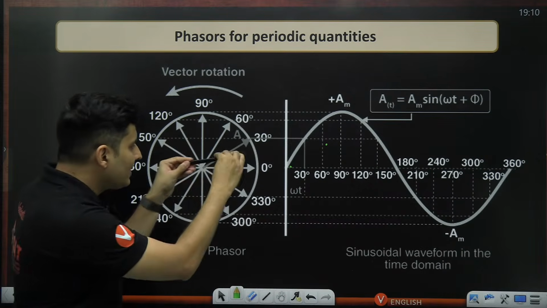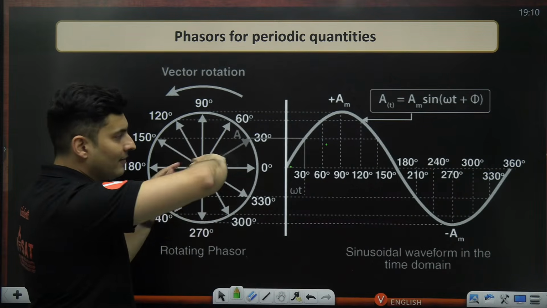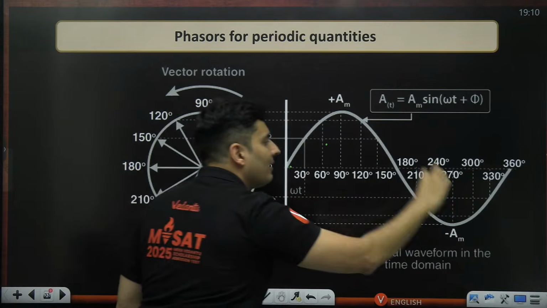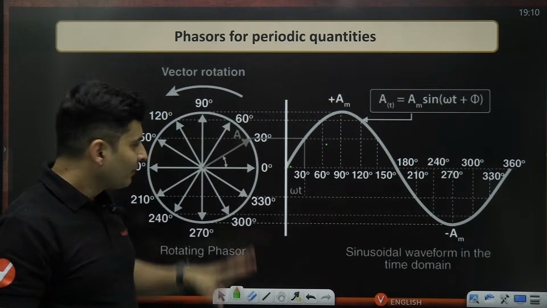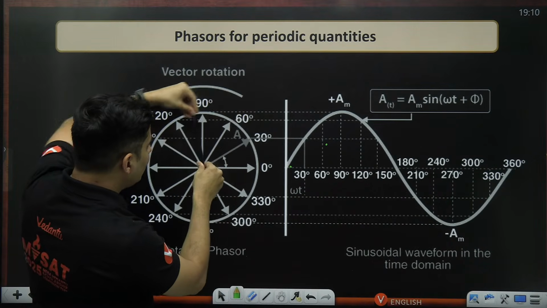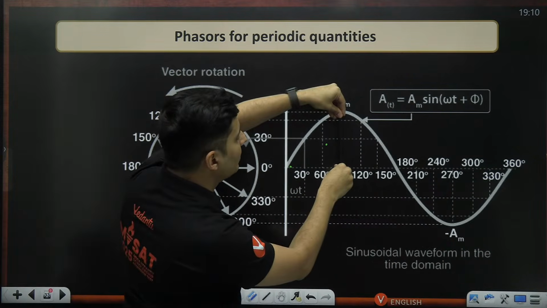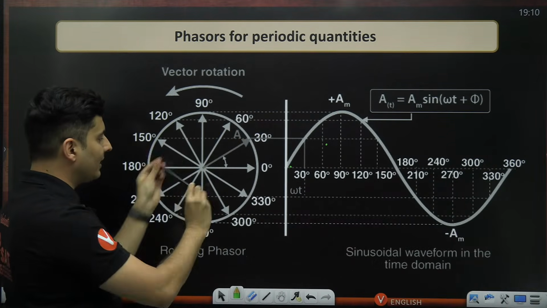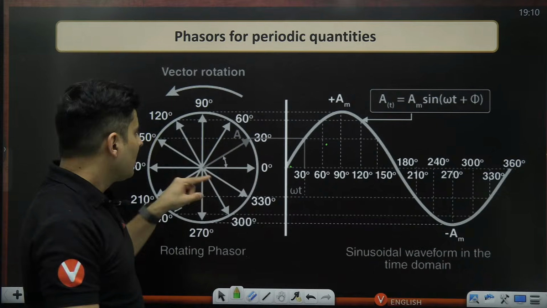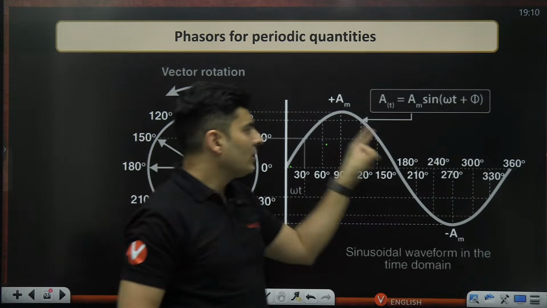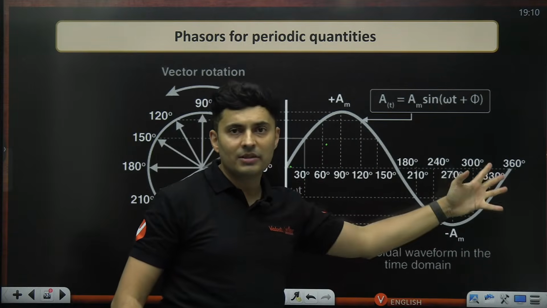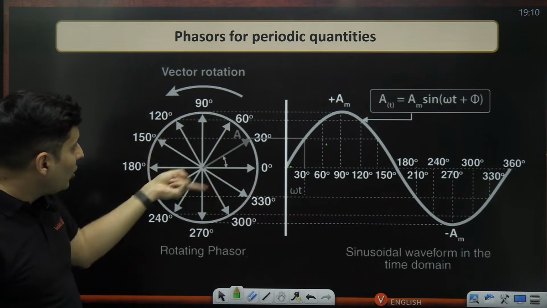So this rotating thing is a phasor, and this phasor's component gives me the numerical value on this time graph. Second thing, the length of the phasor, if you measure it, is always going to be the amplitude. The time period of revolution is also the time period of this wave, which means the angular frequency of this wave is the angular speed.